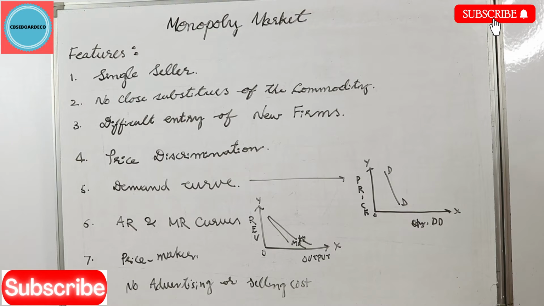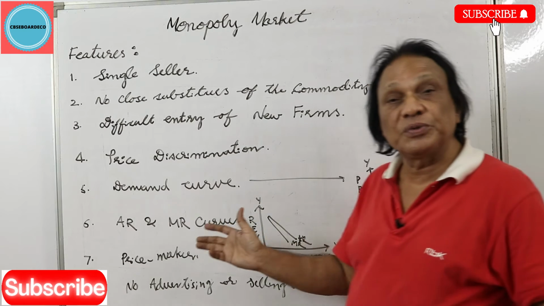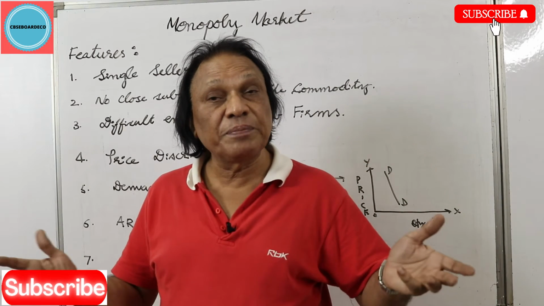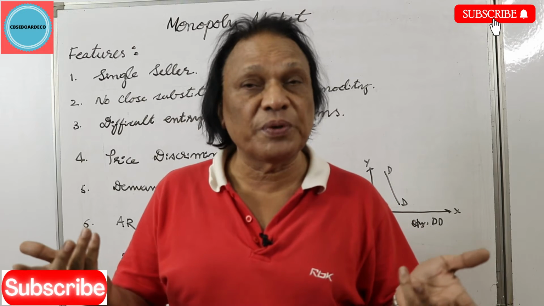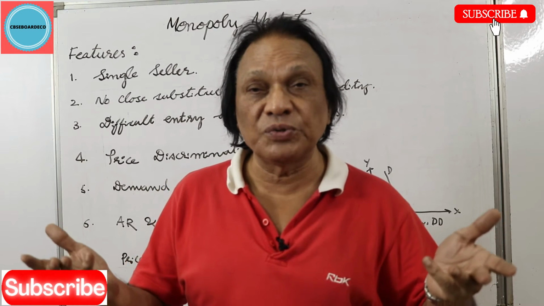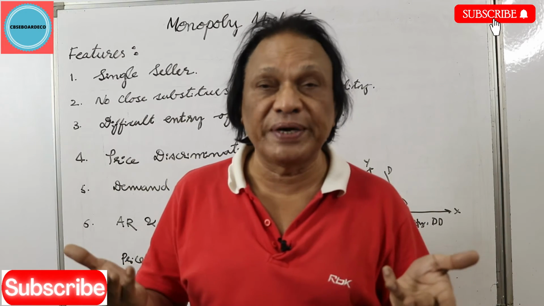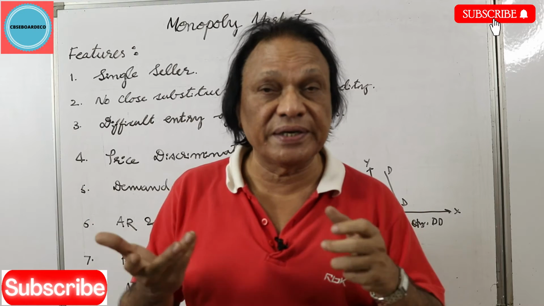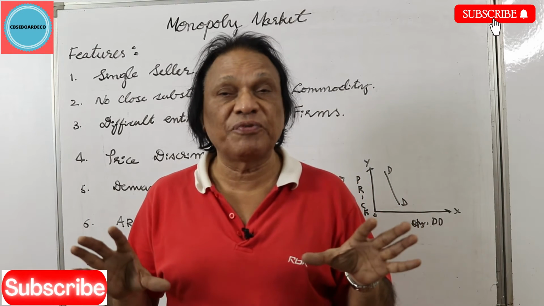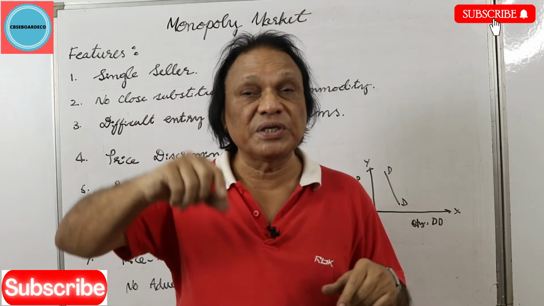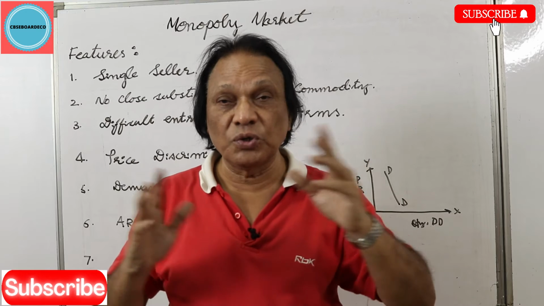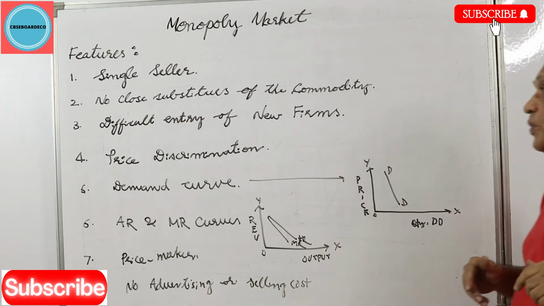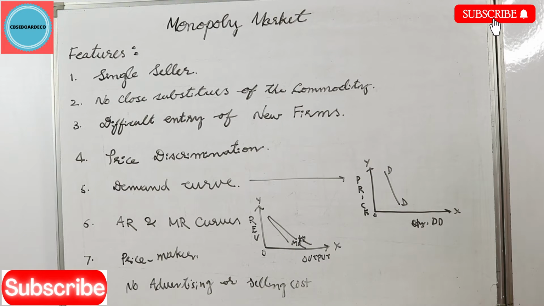Look at the second point: no close substitutes of the commodity available. If there are many substitutes, then that's not monopoly. It is the only unique product. You buy it or leave it. That's it. The first point is single seller. The second point is no close substitutes available for the commodity produced by the monopolist.